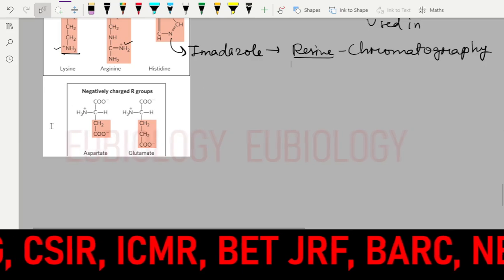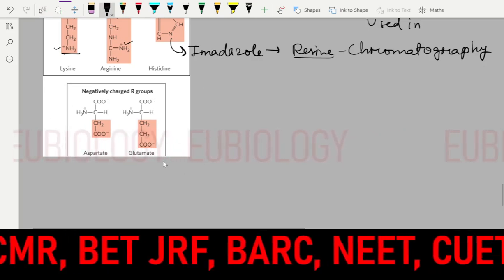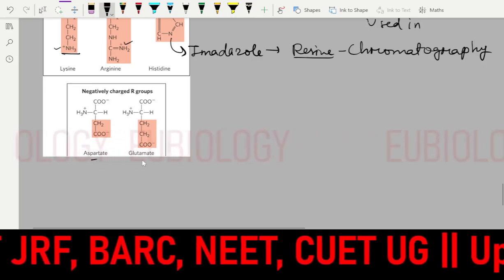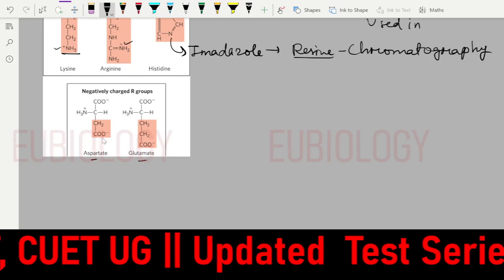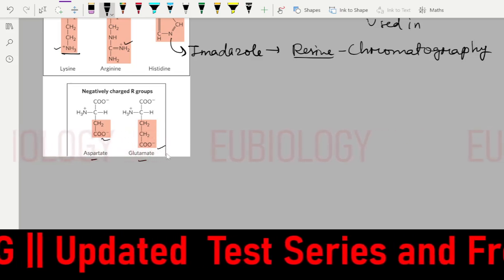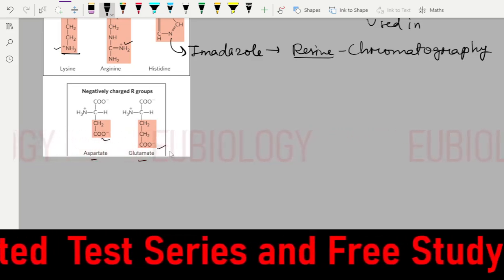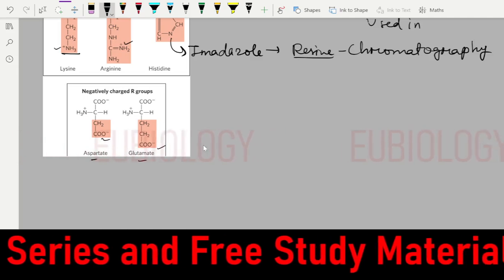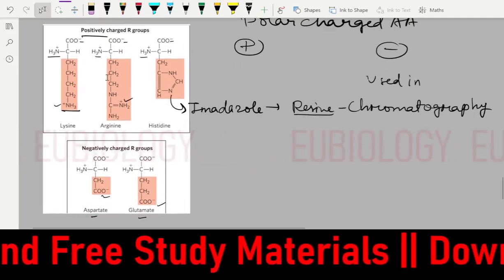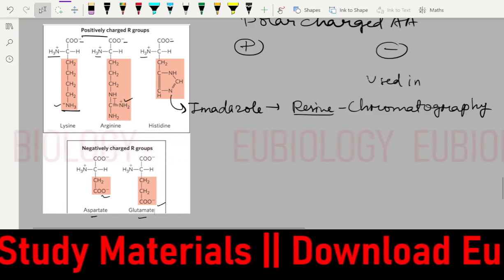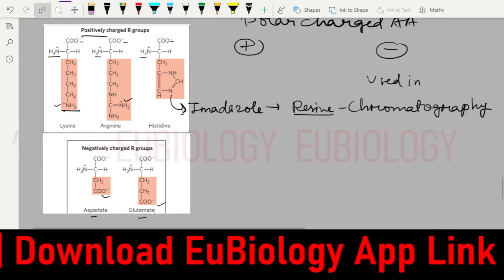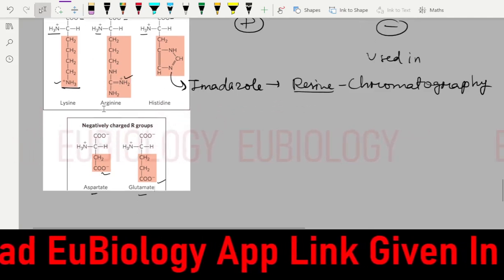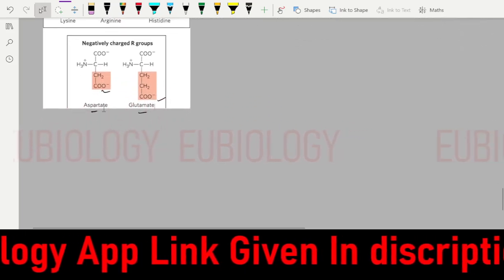So now negatively charged are aspartic acid and glutamate. Aspartic acid and glutamate have the free carboxyl group, which will help in the negative charge. Arginine has the free amino group like guanidinium, histidine has the imidazole, and lysine will have a small free amino group.